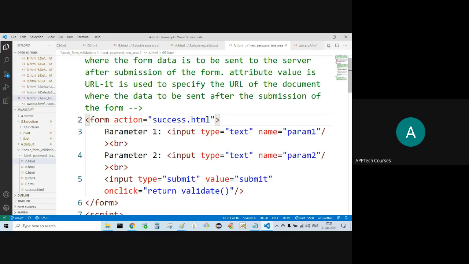Now parameter 1, this is the label. We can consider it as an identifier for identification purposes. Parameter 1. Now input field, type text, name is equal to param1.